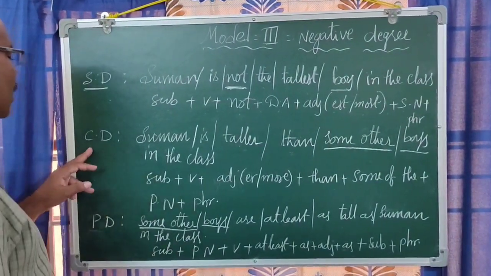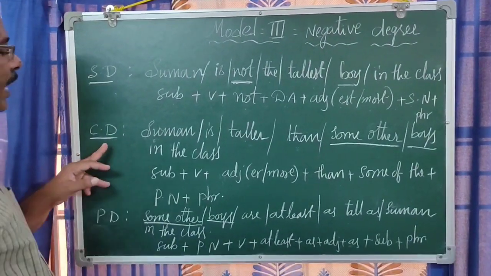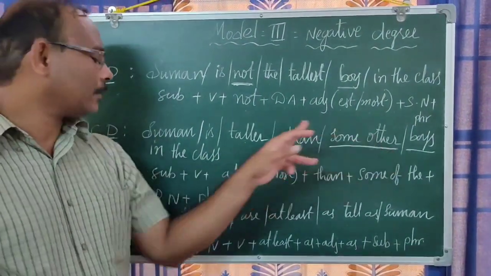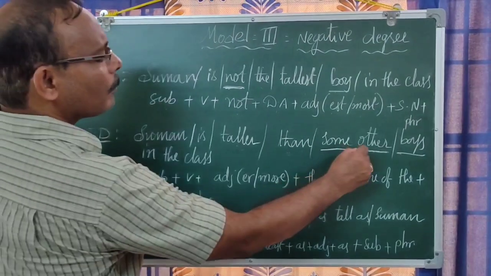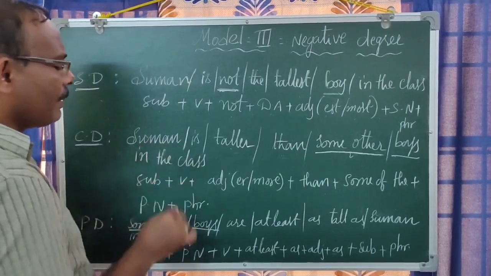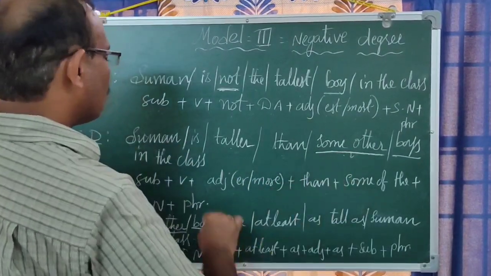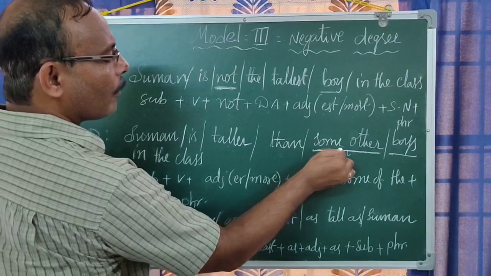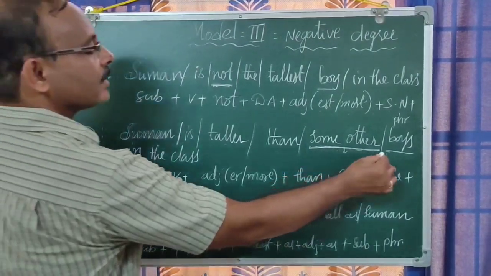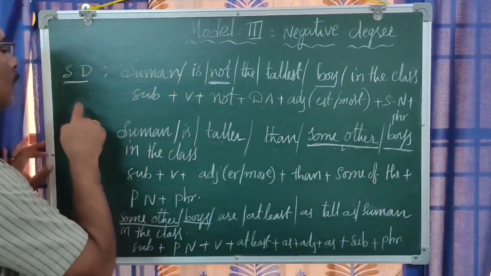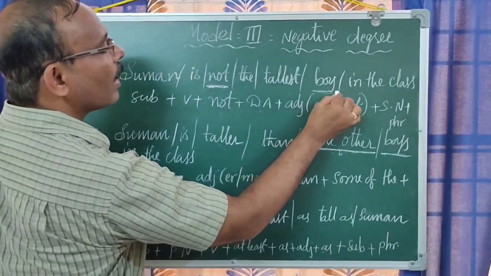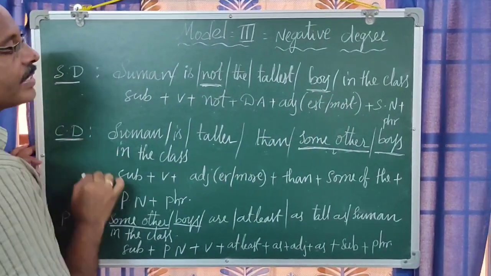Next we shall go with the comparative degree. Just observe this sentence: Suman is taller than some other boys in the class. That means some other boys are at least as tall as Suman. That is the meaning of this particular sentence. So "some other" is a very important point to keep in mind. Boys is a plural noun. In the superlative degree in the third model we see only a singular noun, but in the comparative degree we see a plural noun.